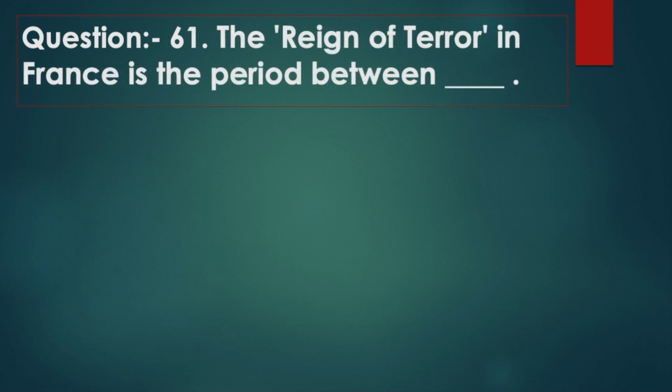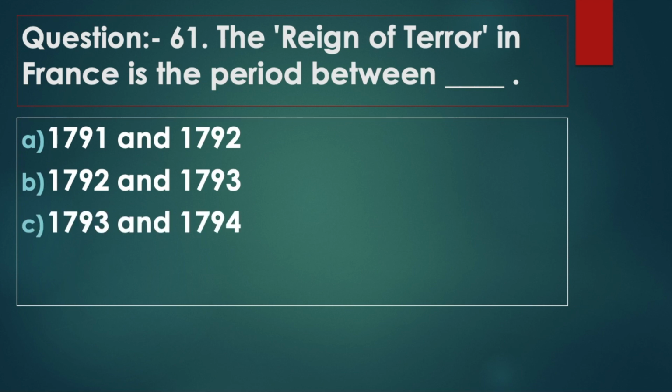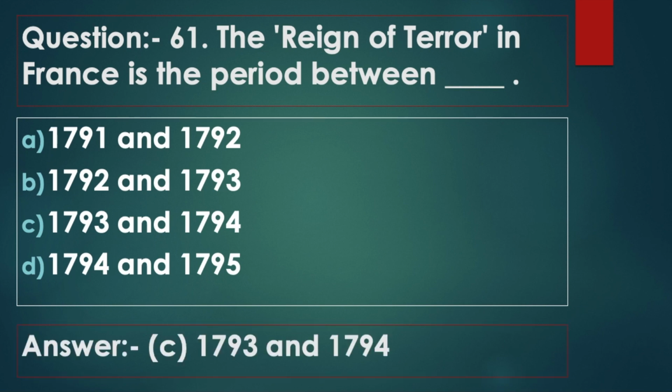Question 61. The Reign of Terror in France is the period between. Option A, 1791 and 1792. Option B, 1792 and 1793. Option C, 1793 and 1794. Option D, 1794 and 1795. Answer option C, 1793 and 1794.